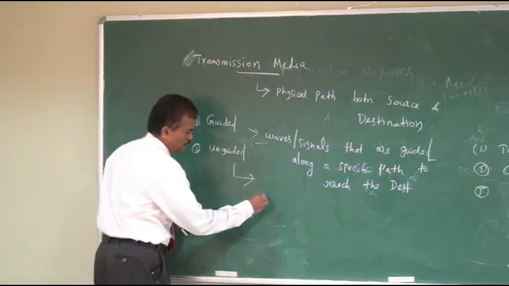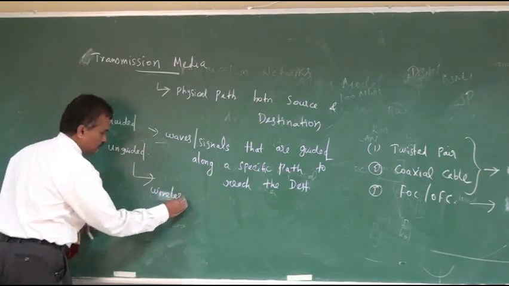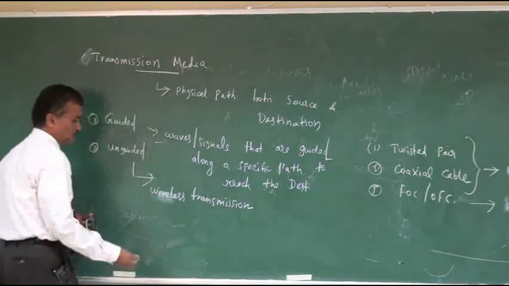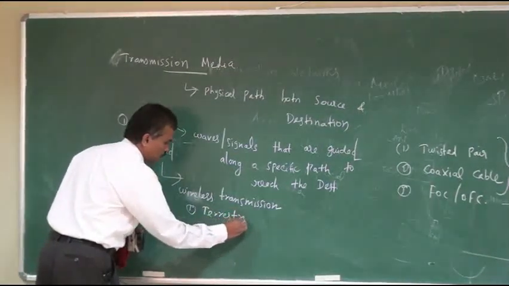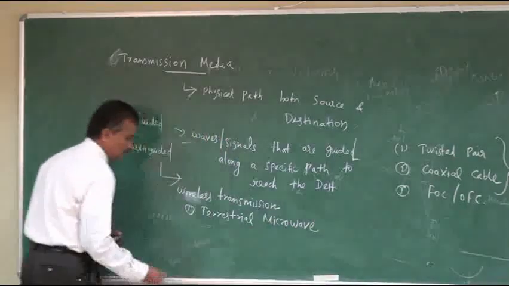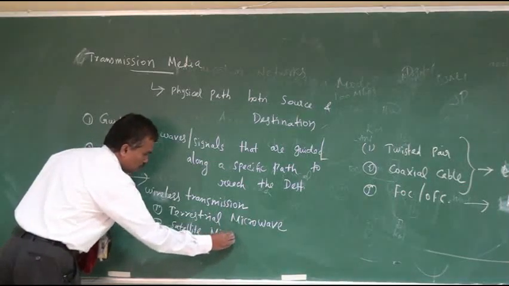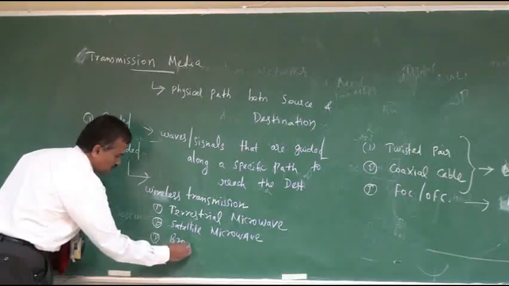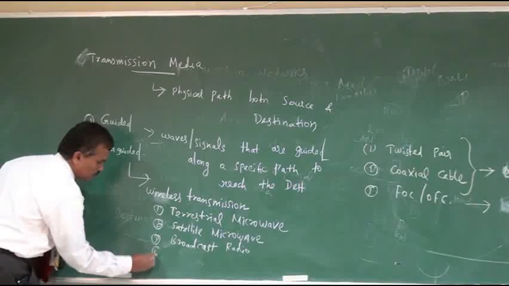So for example, the examples of wireless transmission: one is called terrestrial microwave, then second one is called satellite microwave, then third one is called broadcast radio, then fourth one is called infrared.